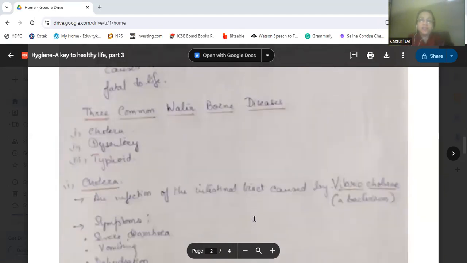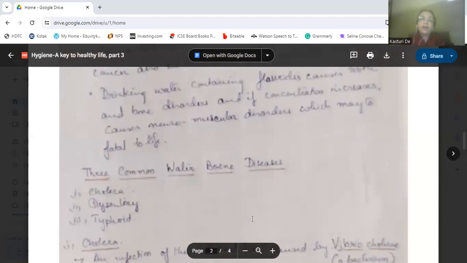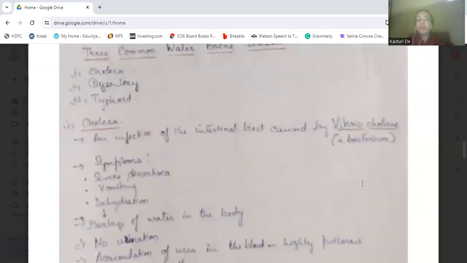Three common waterborne diseases are cholera, dysentery, and typhoid. Okay? Cholera is an infection of the intestinal tract caused by Vibrio cholerae. It's a bacteria. Cholera is an infection which is caused in the intestinal tract. So in that tract, if there is infection due to a bacteria known as Vibrio cholerae, then it can cause cholera. The symptoms are severe diarrhea, vomiting, and dehydration, which is caused by shortage of water in the body.